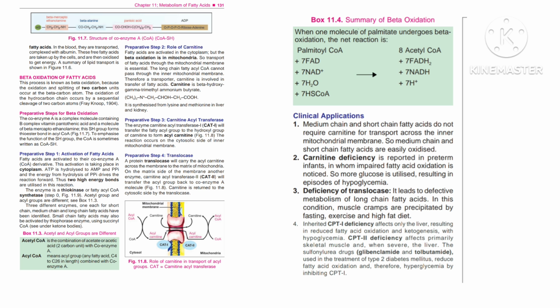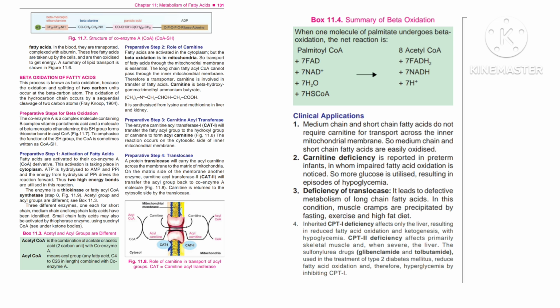Carnitine is beta-hydroxy-gamma-trimethyl-ammonium butyrate, (CH3)3N-CH2-CHOH-CH2-COOH. It is synthesized from lysine and methionine in liver and kidney. Preparative step 3, carnitine acyl transferase.